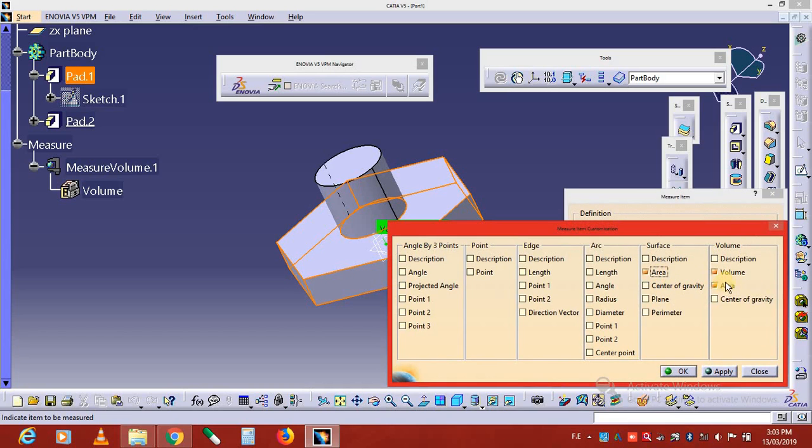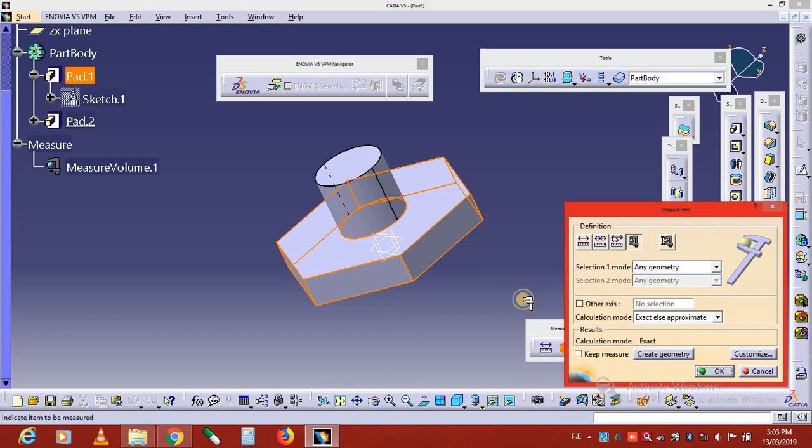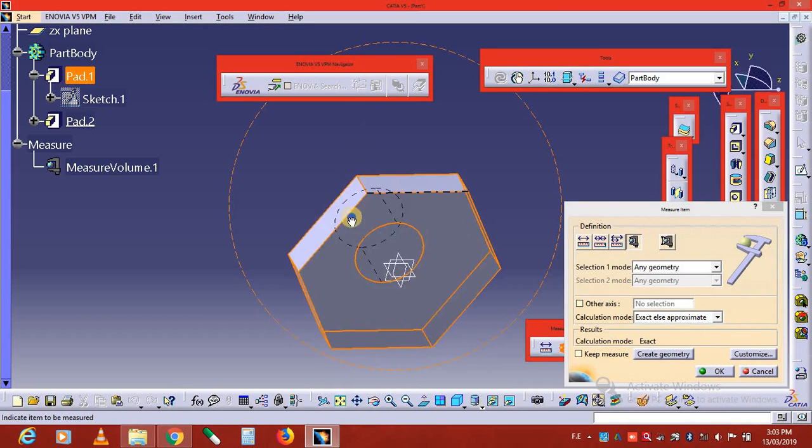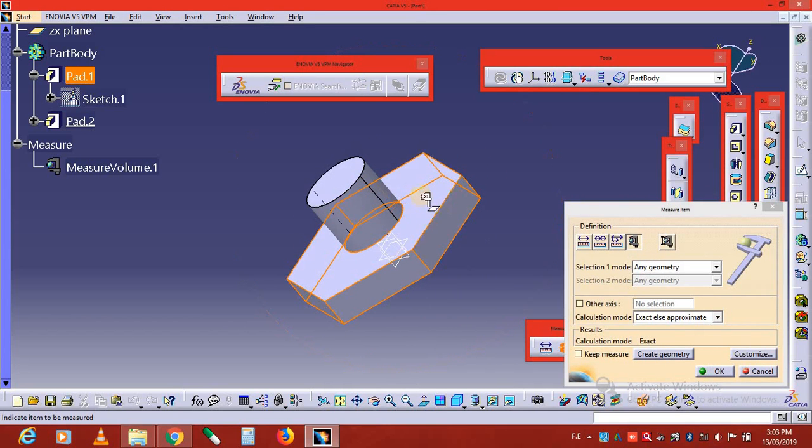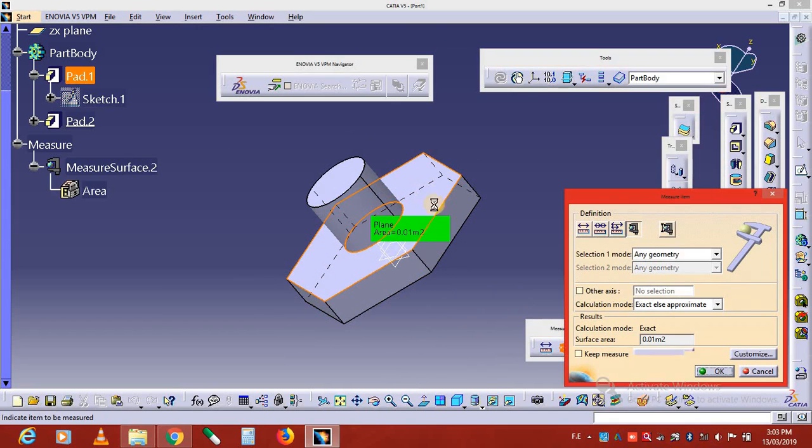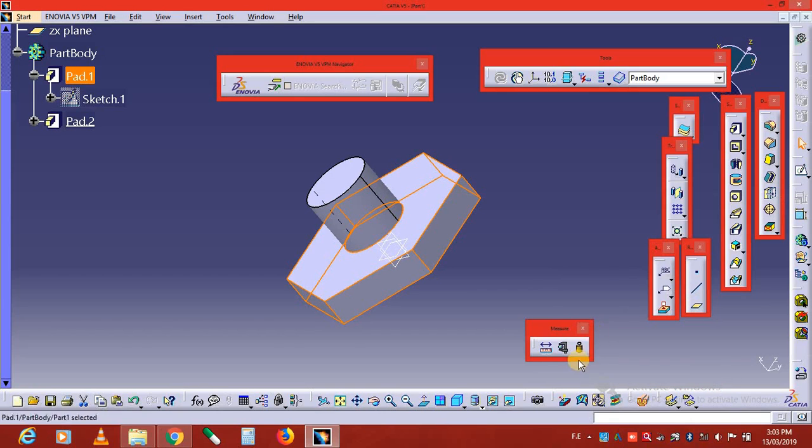We select surface area and apply. Here we select this surface, so this area is 0.01 meter square. So this is the use of this tool: area, volume, or density measurement.